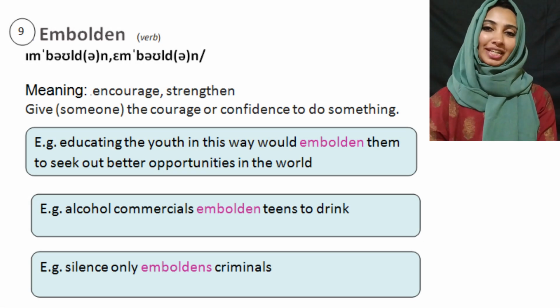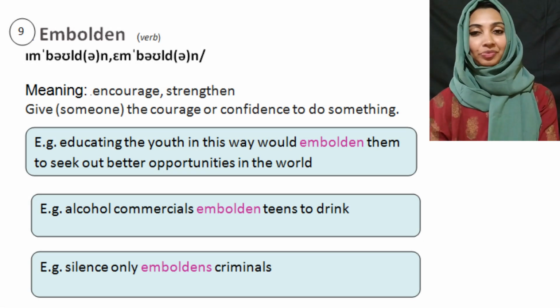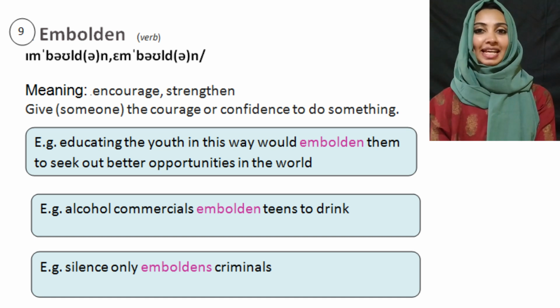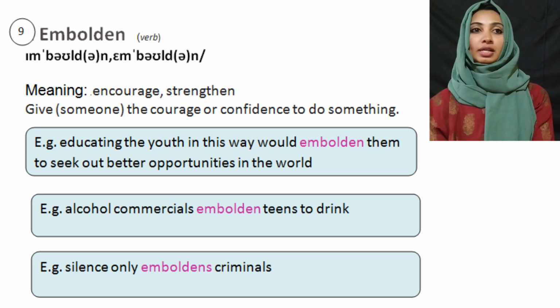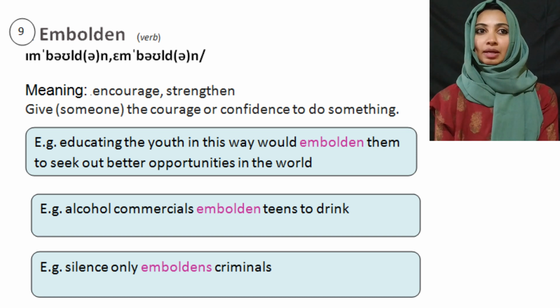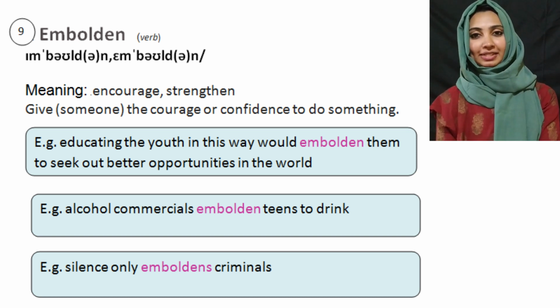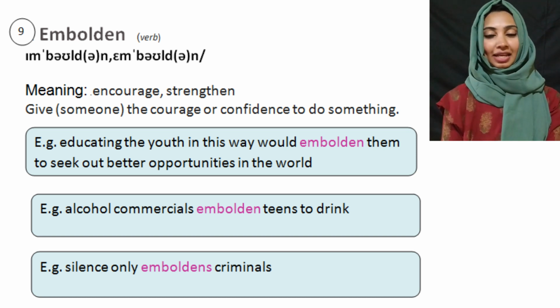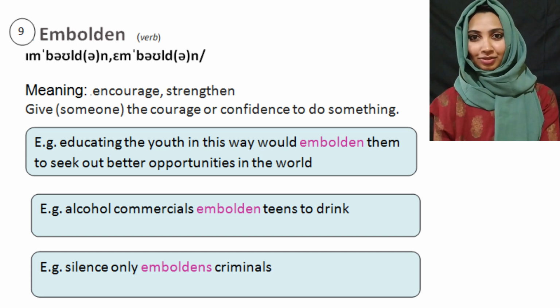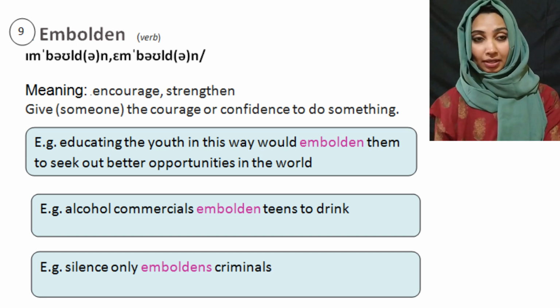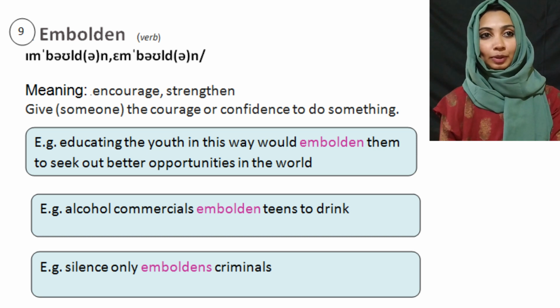Anyway, let's move on to the next term, embolden. Embolden. Its meaning is encourage or strengthen or give someone the courage or confidence to do something. That is the meaning of embolden. Alright, so it is a verb. Alright, and let's see an example.